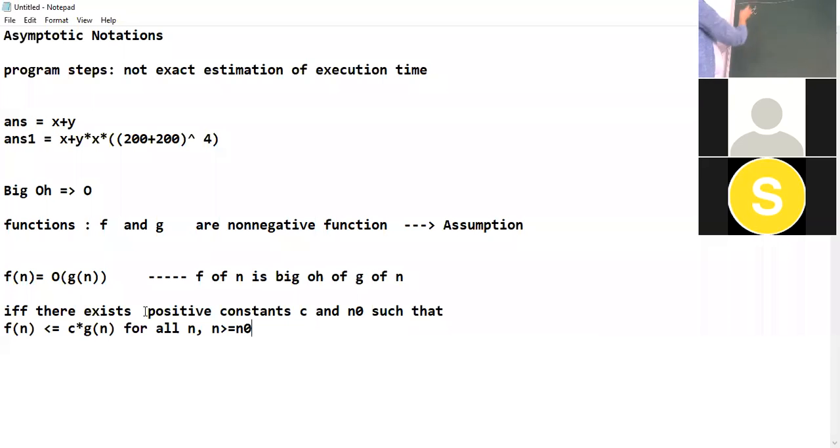Suppose f of n is equal to 3n plus 2 and g of n is equal to n. Yes, so we suppose that there are two functions, f of n and g of n.